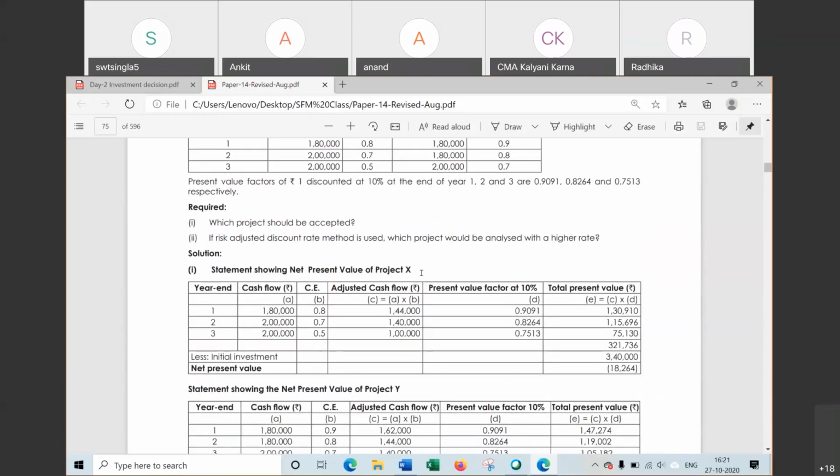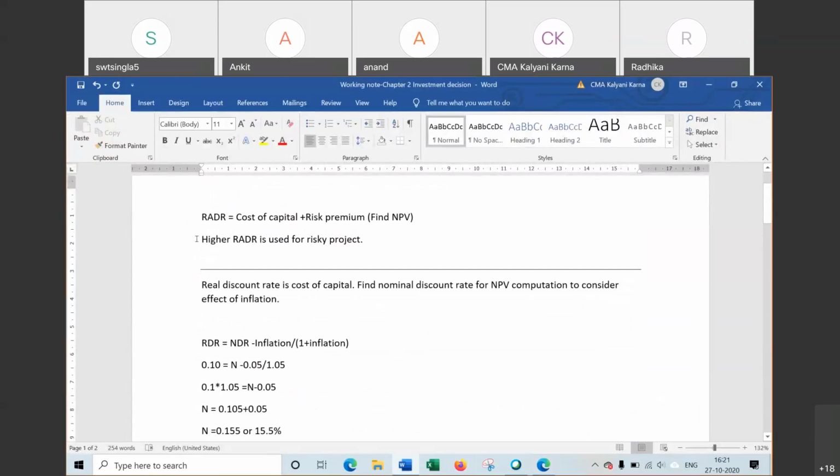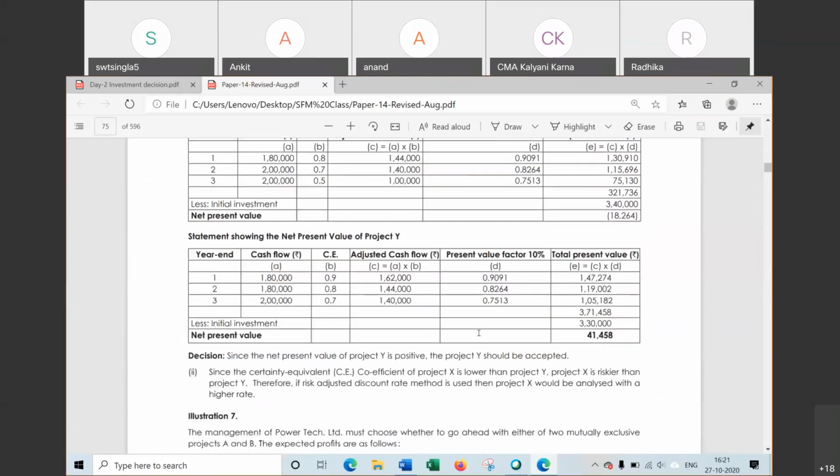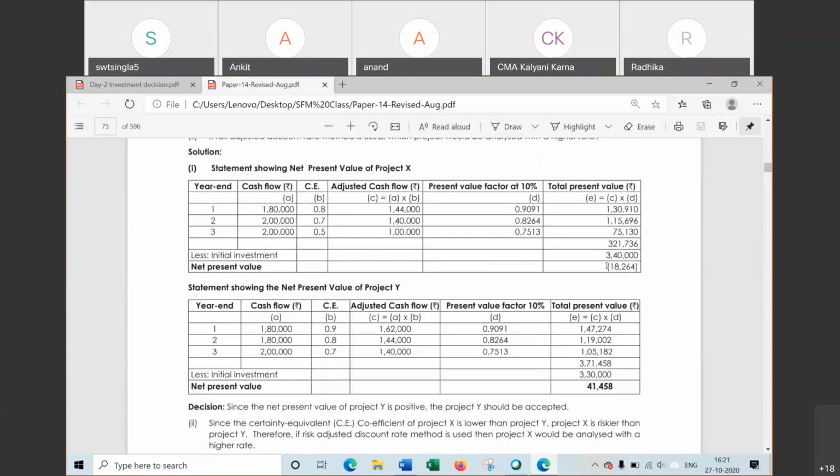किस प्रोजेक्ट के लिए RADR हाई होगा, हमें ज्यादा लेना है. तो रिस्की प्रोजेक्ट के लिए हम हायर RADR यूज करते हैं. We have read that higher RADR is used for risky project, and here the risky project is X. X has 18,264, here it is 41,458.